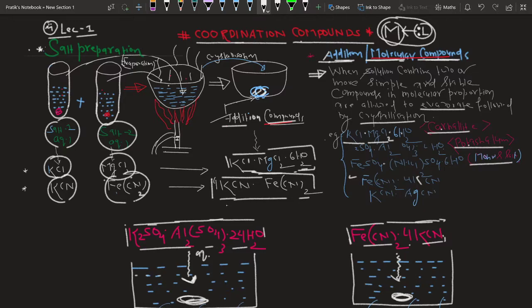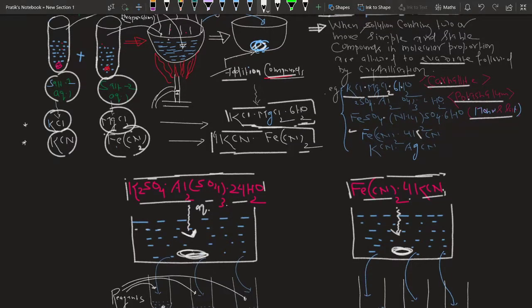Students, a coordination compound is also prepared by the same method, but a coordination compound is a little different from the addition compound, though the method of preparation of the coordination compound is the same as these compounds. But when the coordination compound and other addition compounds dissolve in water, their behavior is different. To understand this, if you see,